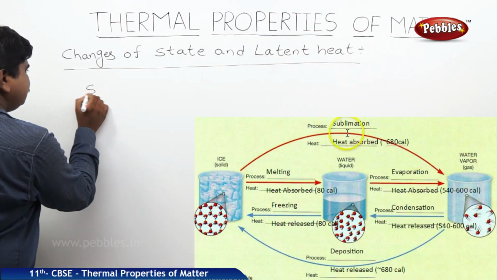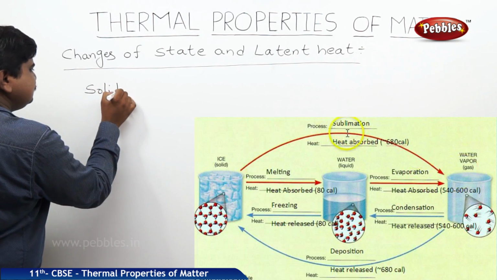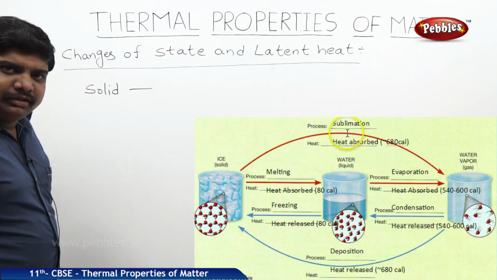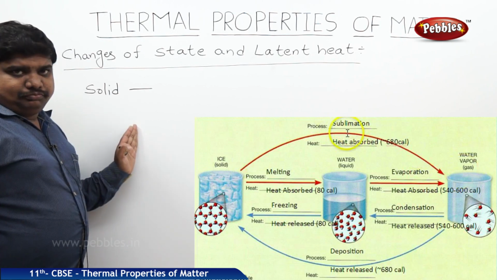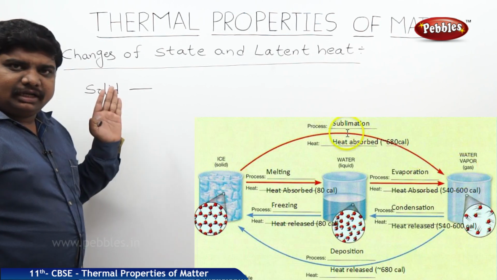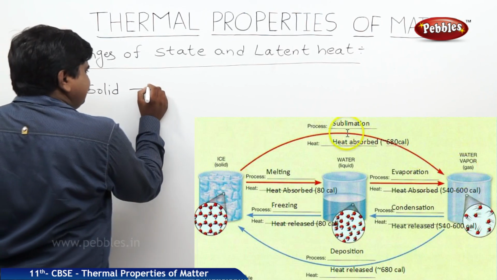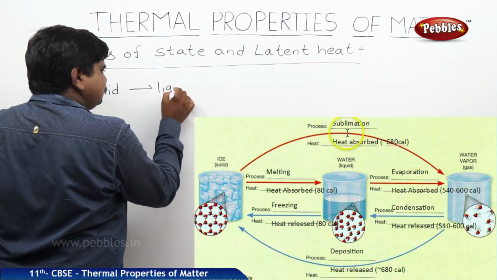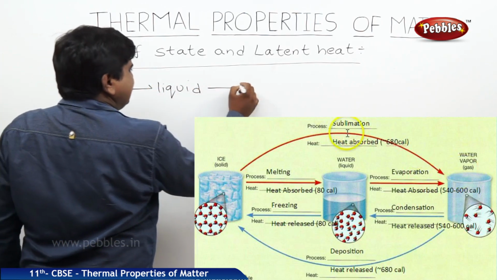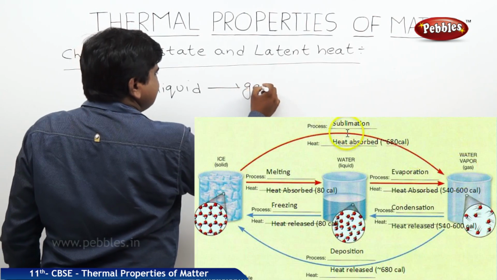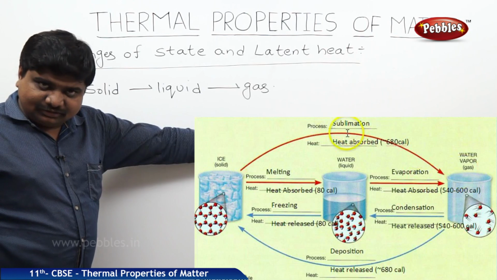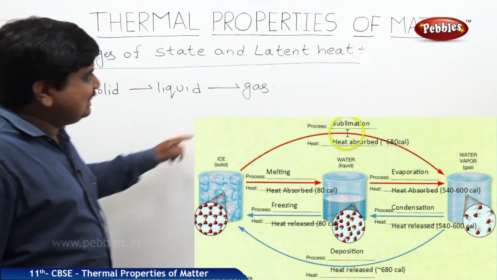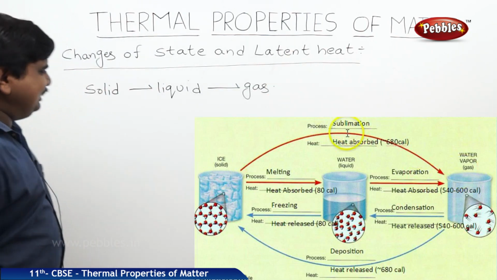First, solid state is the regular one. When a solid is subjected to heat energy, then the solid state will convert to liquid. Liquid will be converted to gas. Here we know this conversion, but this conversion is related with the latent heat. How is it possible?